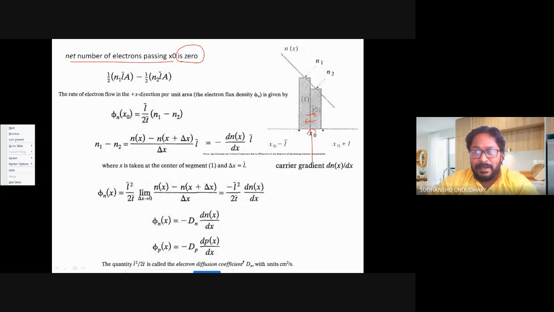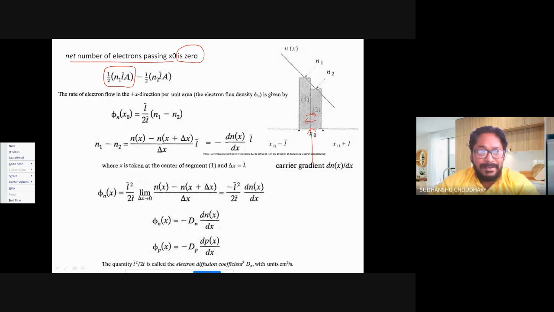Now, the electrons moving from segment number 1 to 2. As I said, 50% of the electrons can move from segment number 1 to 2. So the number of electrons moving from segment 1 to 2 is given by half, 1 by 2, of N1 L bar A. L bar is again the mean free path, and A is the area of the rectangular segment 1.